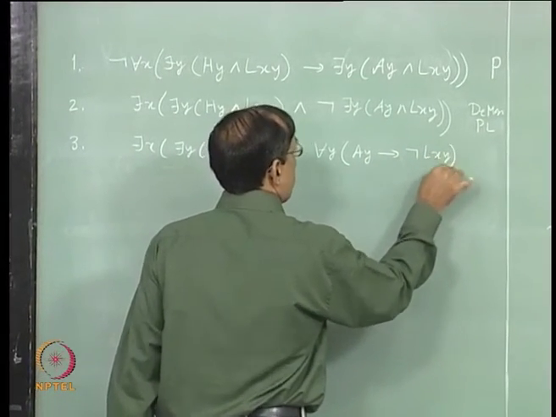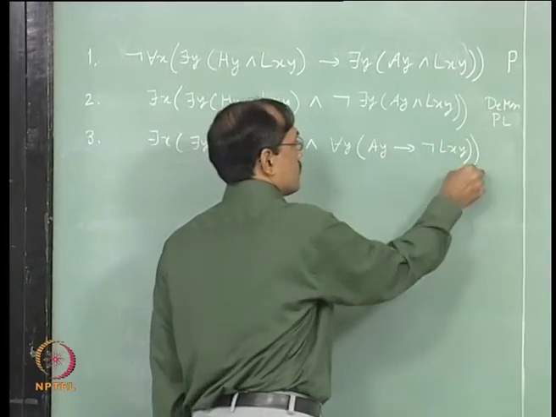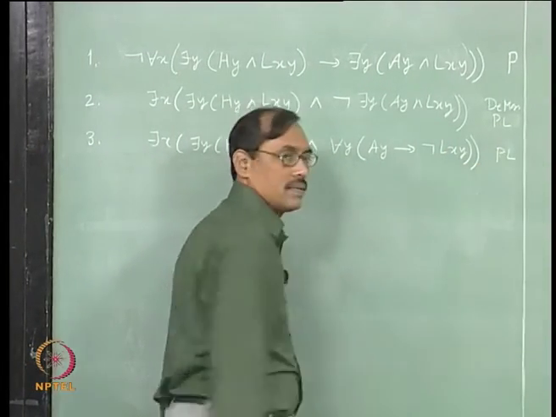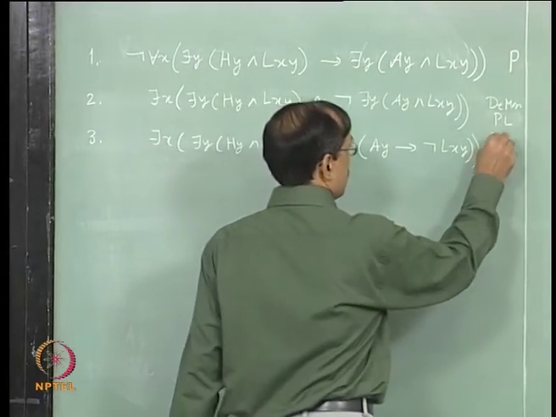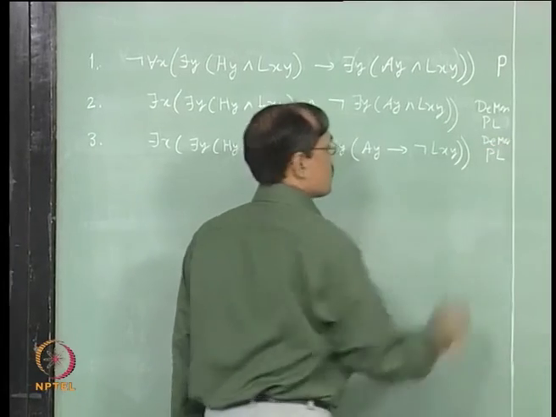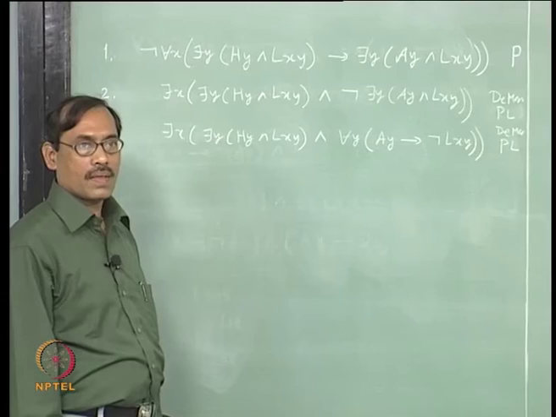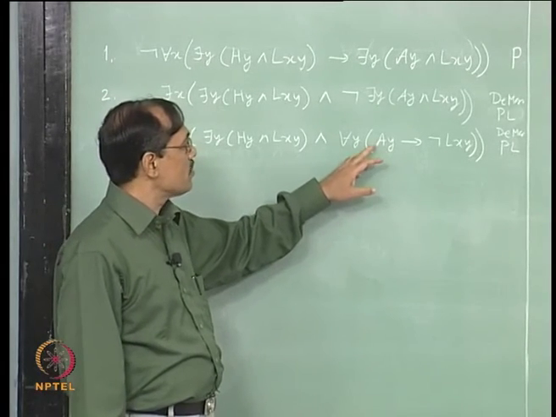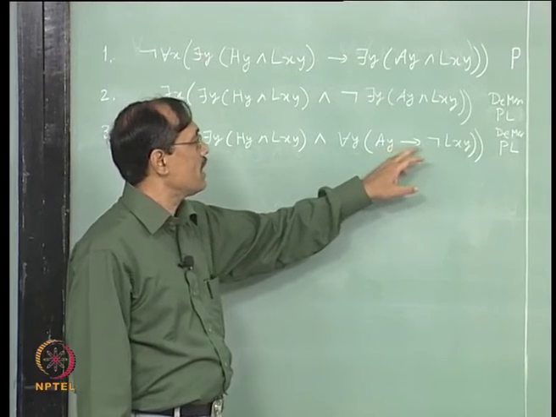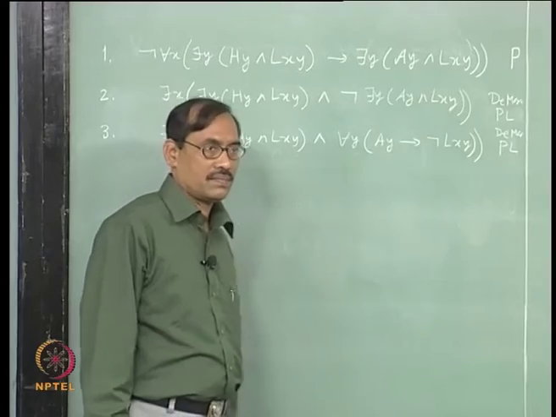Okay. Again PL and also De Morgan, both are used. Is it okay? Correct or not, verify it. So, this will be not of ay or not lxy, this is not ay or not lxy.